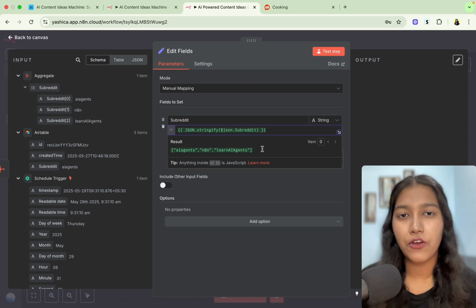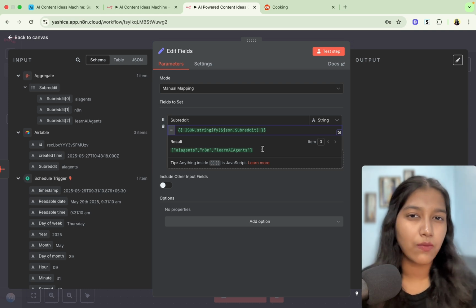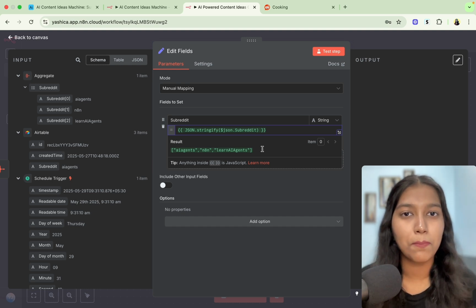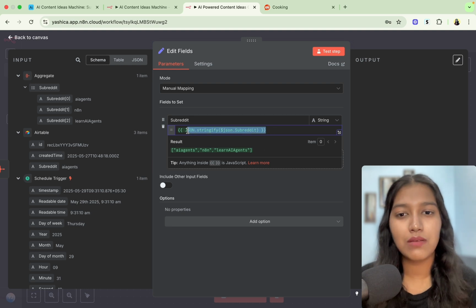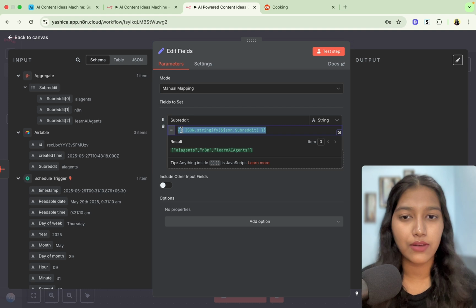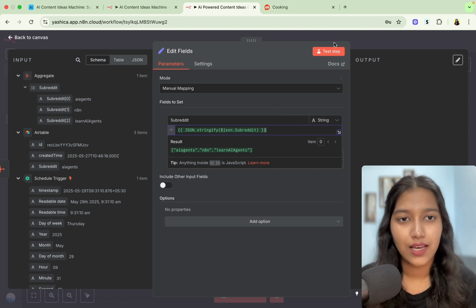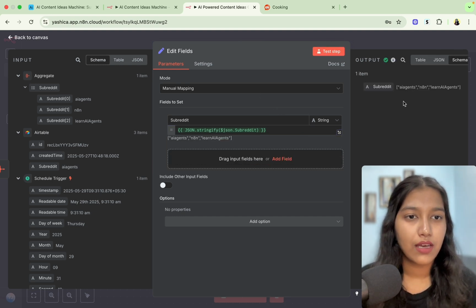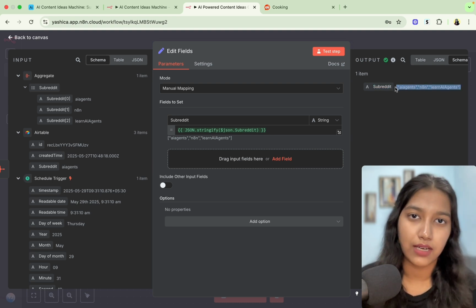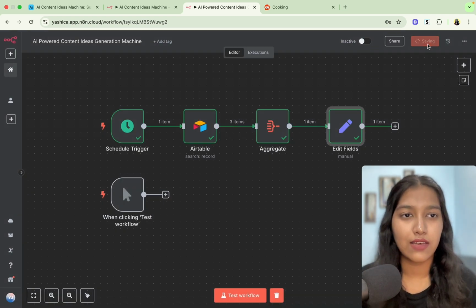And then you will see that in the result, you will have it as one JSON string that you can pass further. If you're new to this and you don't understand what's JSON and what's parsing and all that stuff, you don't really have to care about it at this step. You can just follow along and things will make sense as you move forward. By the way, I'm just going to include this in the resources that I'm going to share with you for this video so that you can easily copy paste it. So any prompts I use, any code or anything like that would be available for you to copy paste. Then just click on test tab. And as you can see, we have 1 string, or you can say 1 JSON that we can pass on while scraping. So let's save it.